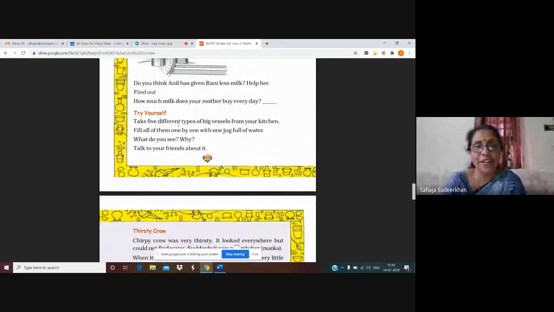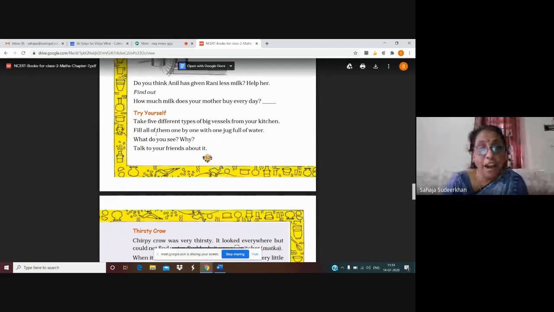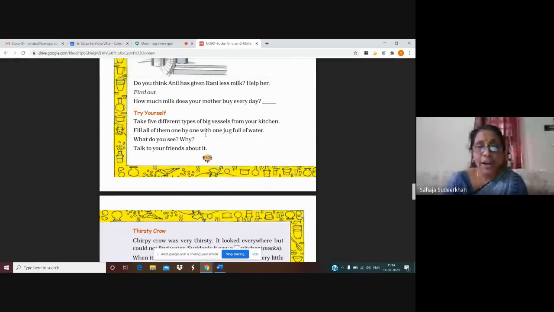Okay, take 5 different types of big vessels from your kitchen. Fill all of them one by one with one jug full of water. You are taking big vessels, so you can use one jug to fill water.